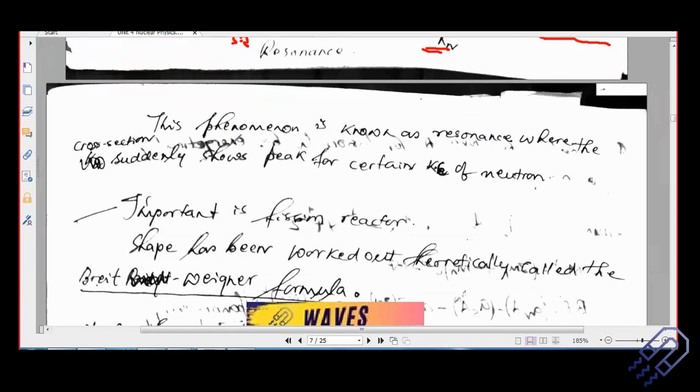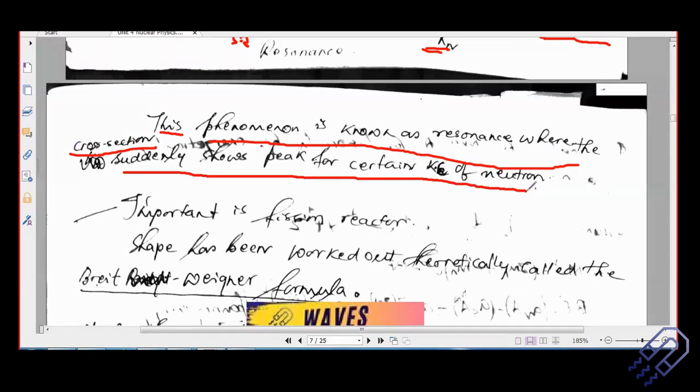Okay, so this is what happens, and this is what we call nuclear resonance. This phenomenon is known as resonance, where the cross section suddenly shows a peak for a certain kinetic energy of the neutron. Let me tell you, I have checked some books. They do explain a lot. In some books they do it very briefly. But then I think this is where I have struck a resonance here.